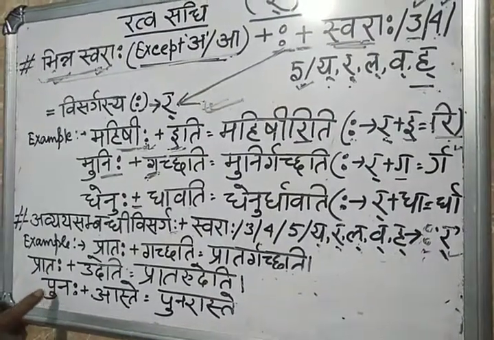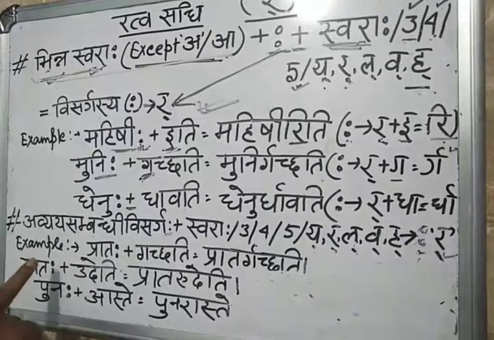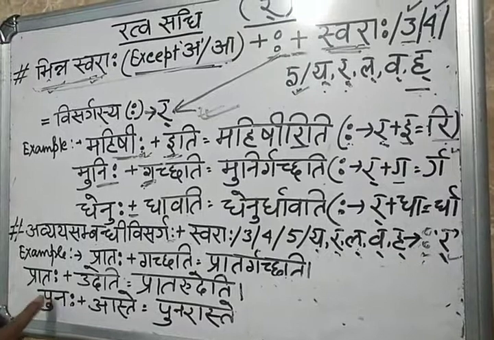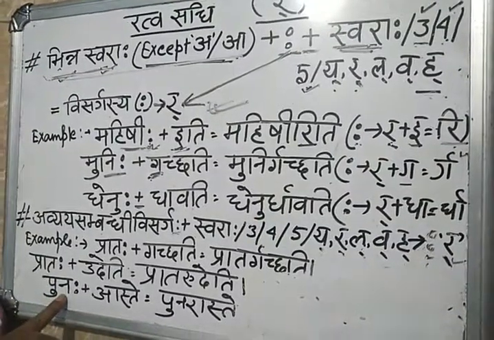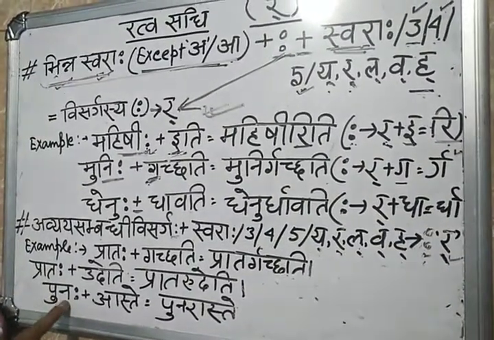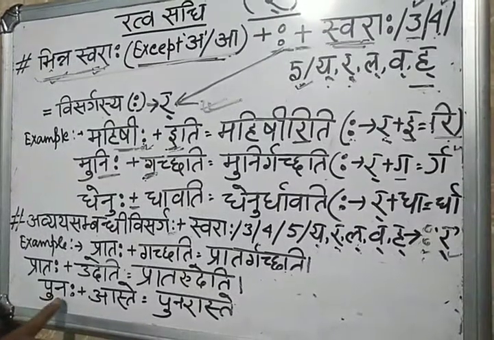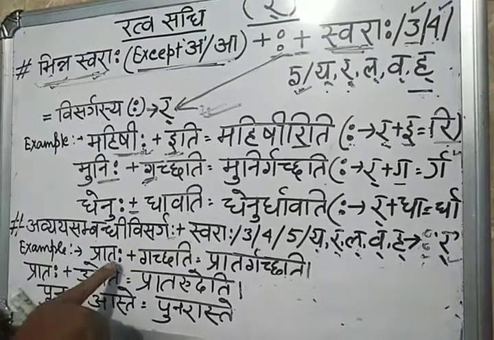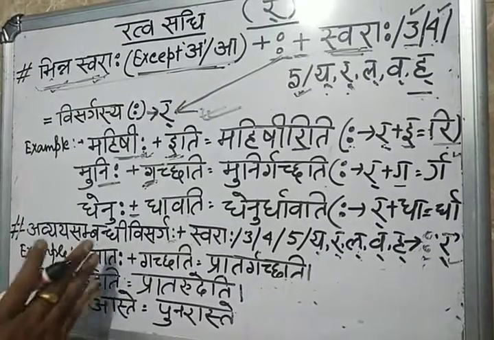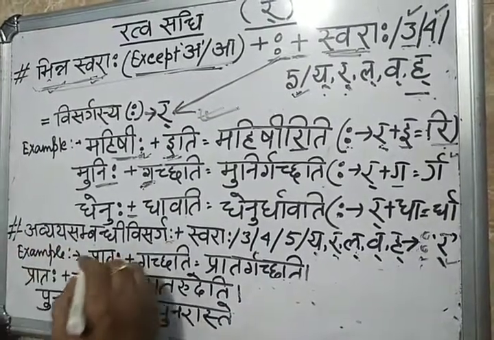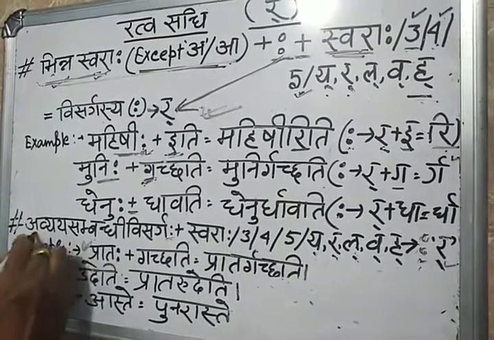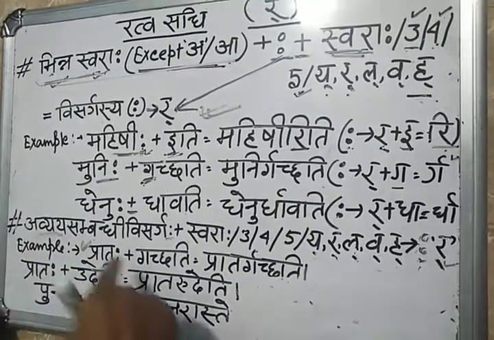It will never get Punarabhyam, Pune, or Punascha, means vibhakti won't be applied. It will always be Punah. So Pratah gachati. See here, no need to see anything, either swara or something. Already they gave you Abhyay. So Pratah is the abhyay, and gachati.